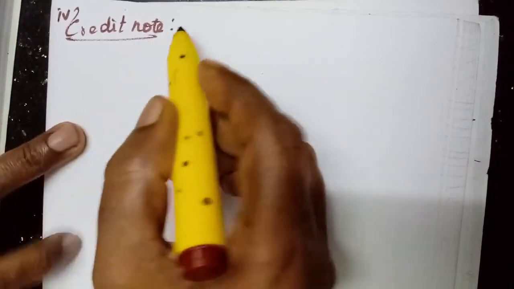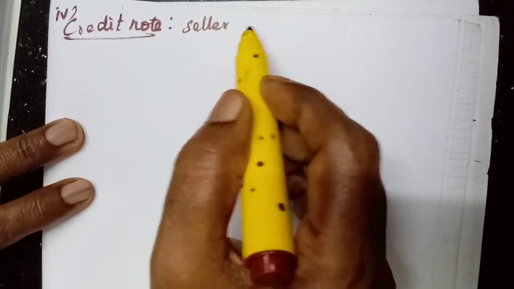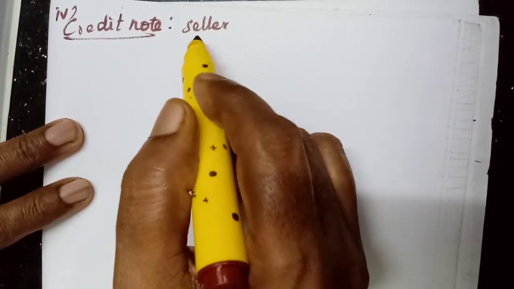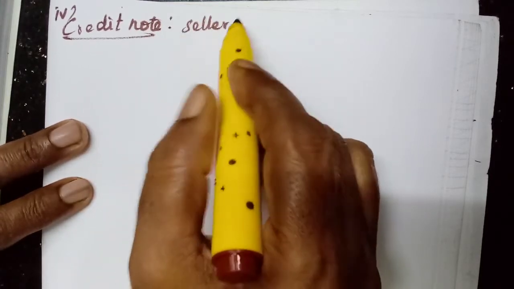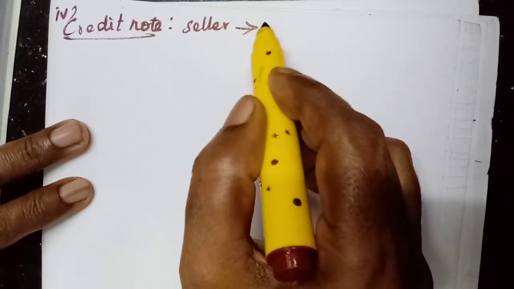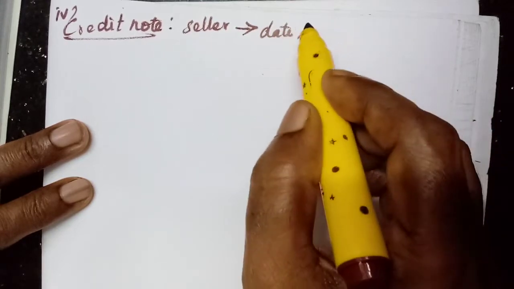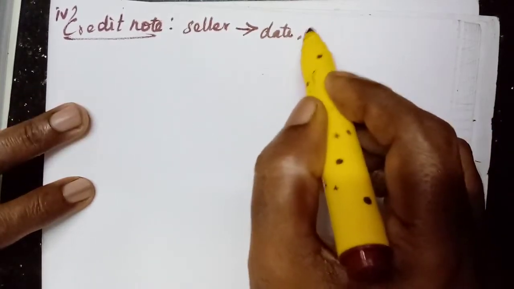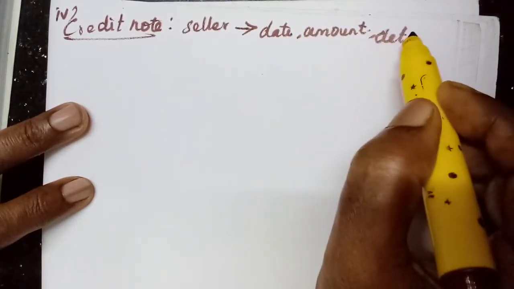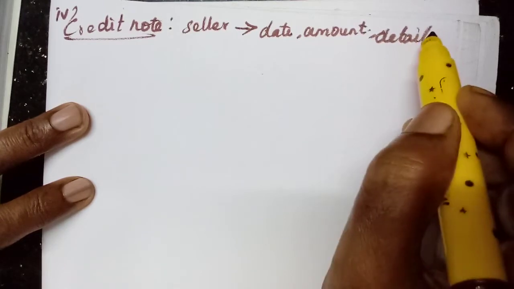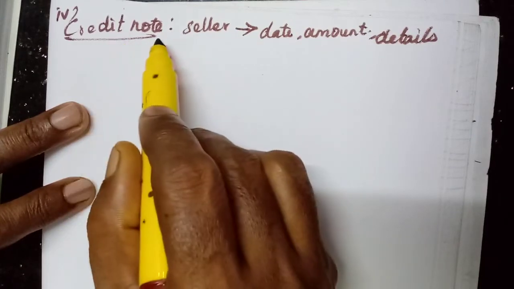This credit note is prepared by the seller, after receiving the goods from the buyer. The seller will prepare it. Then he will enter everything, the date when he received the goods and the debit note, the amount, the details of the goods, everything will be entered in a document that is called a credit note.